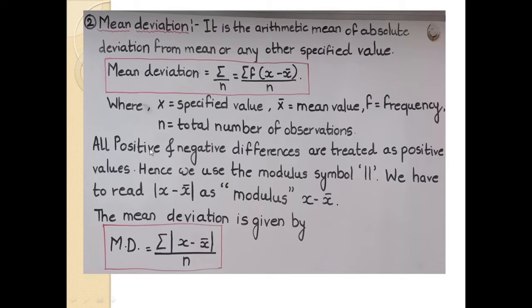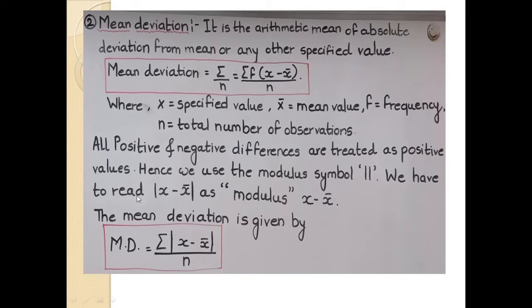Here we can calculate the mean deviation. All positive and negative differences are treated as positive values, and here we use the modulus symbol, the vertical lines.